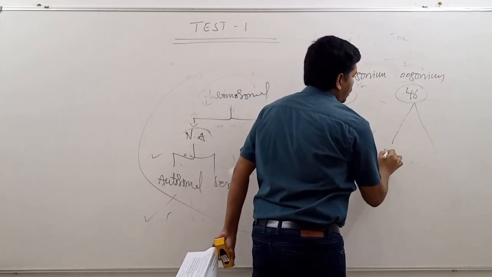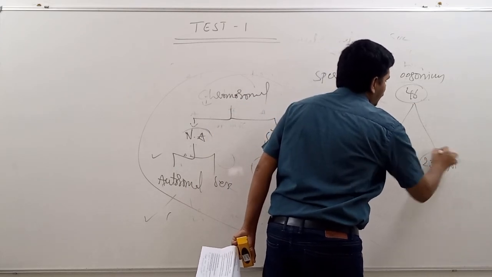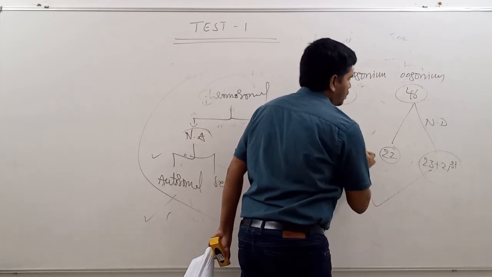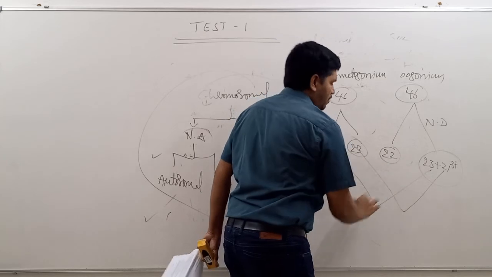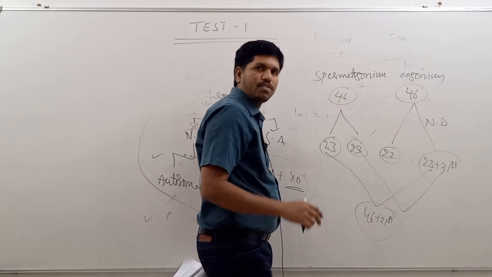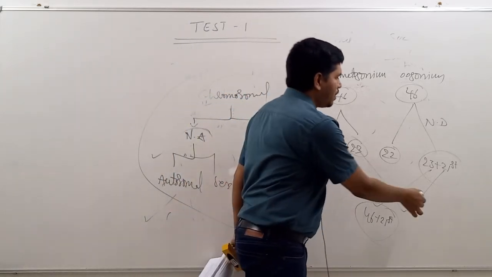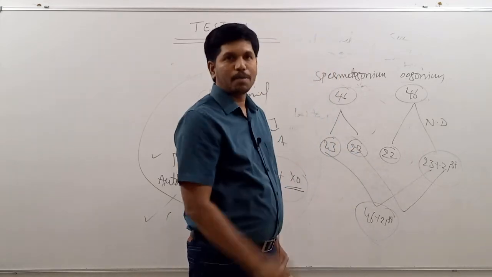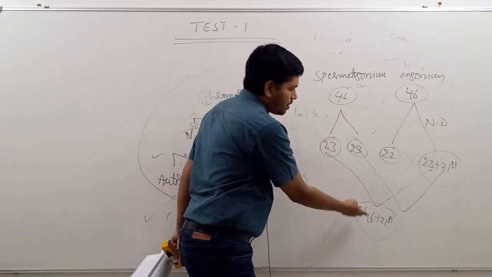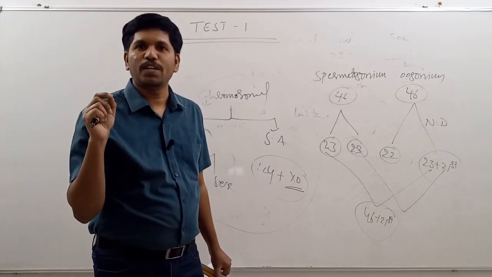Here you have to write 22 plus 23 plus the 21st chromosome, because of non-disjunction. When there is fusion of this cell with this, or this cell with this, 23 plus 23, 46 plus the 21st chromosome. In the 46, the 21st pair will be there, that means already 2, this is 1, 3: 21 trisomy. Similarly here also. This is the normal mechanism. I have represented it in 3 stages: primordial germ cells, formation of sex cells, and formation of zygote. This is one variety, because of non-disjunction during oogenesis.